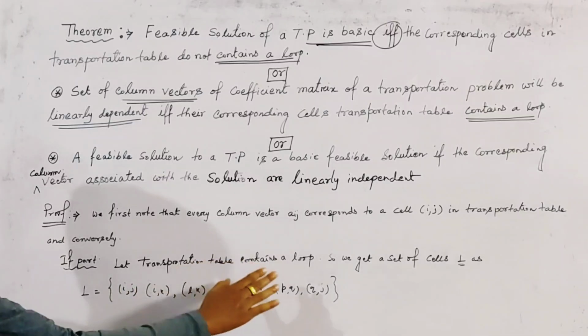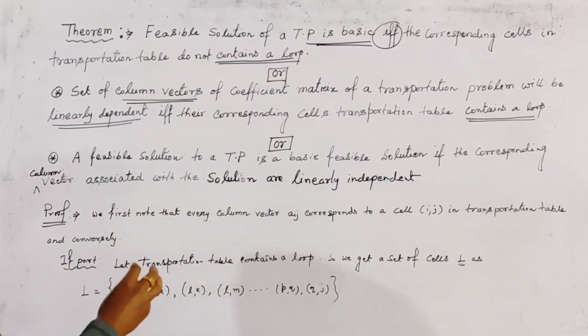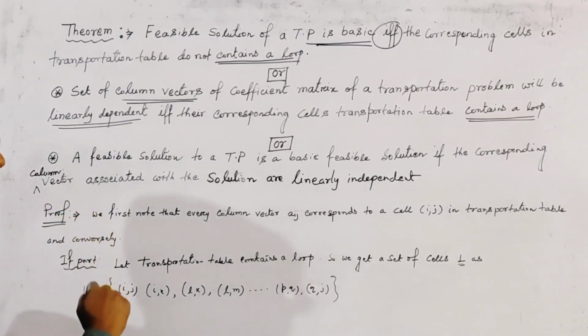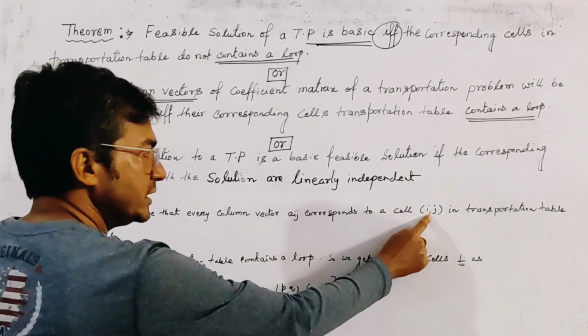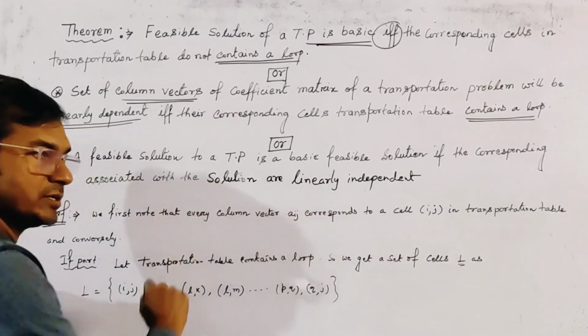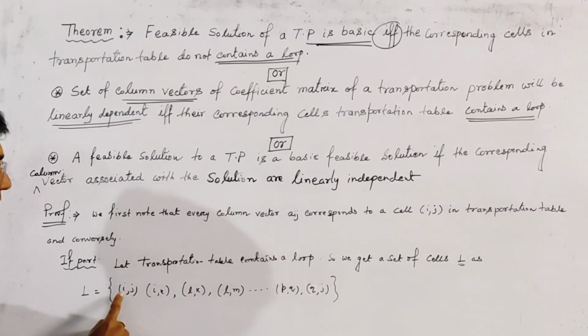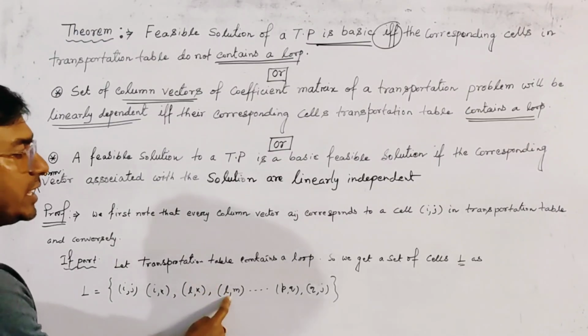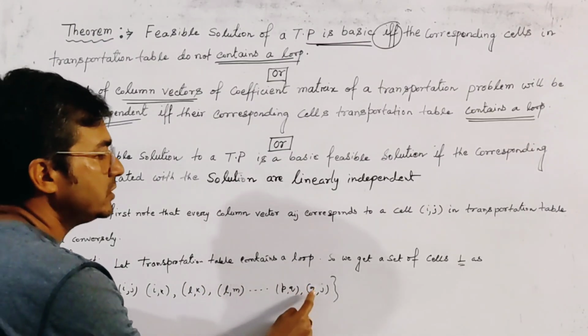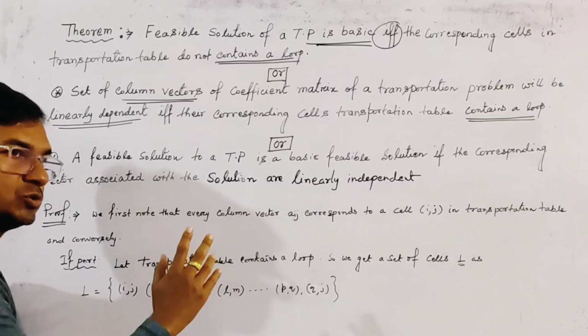We let this be the loop, or the set of cells, and for every cell there corresponds a column vector. So we get the column vectors given by Aij, Aik, Alk, Alm, Apq and Aqj.